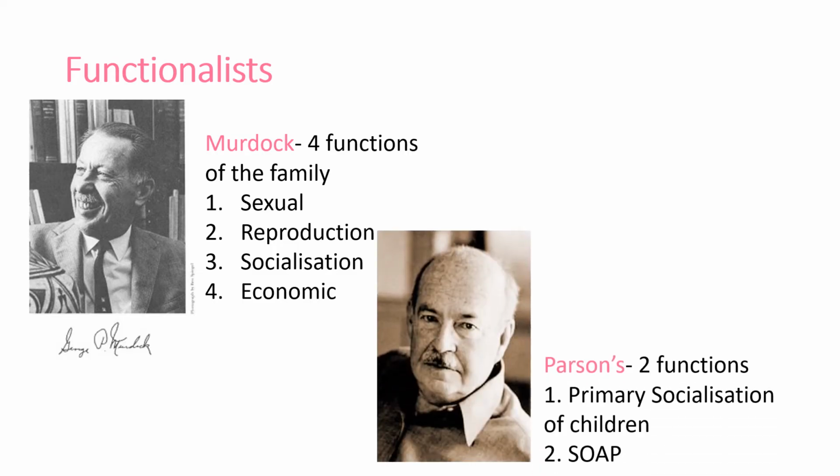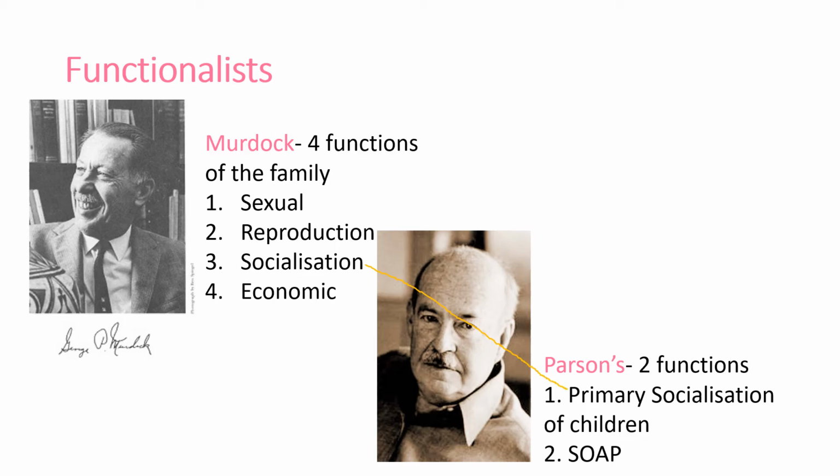We also have our friend Parsons. Now, again, Parsons is one we're familiar with. He pops up in education. And he has a slightly later approach than Murdoch. So he's coming in 1955. And he says the family has 2 essential functions. Now, he does kind of lump a few of Murdoch's together. So he says that the family provides primary socialization of children, which is mirrored in Murdoch. So there is a connection between those 2.